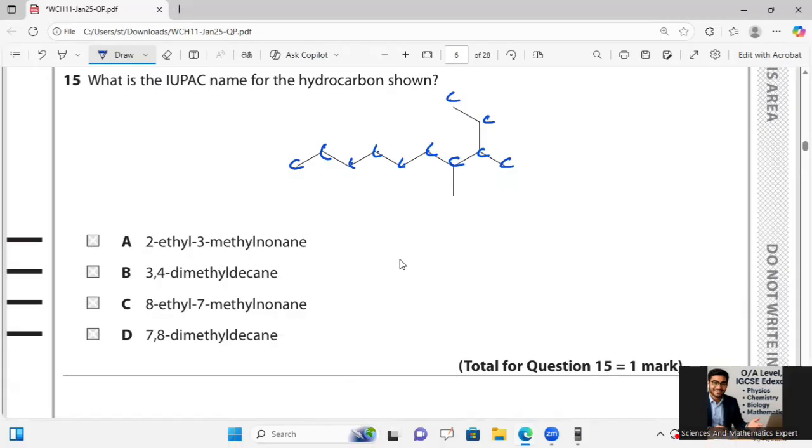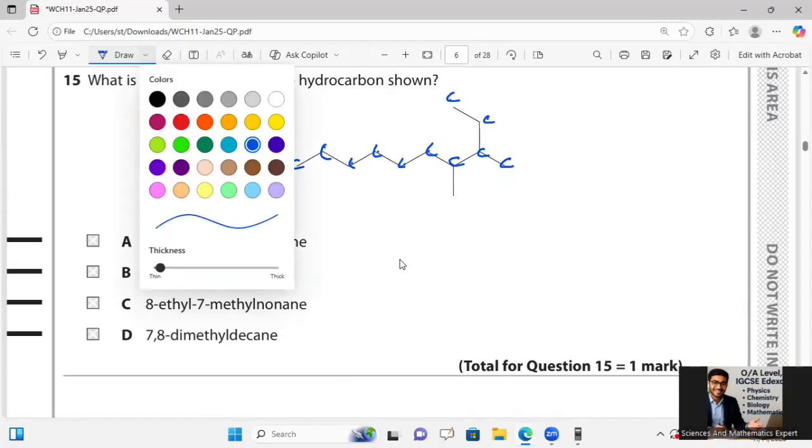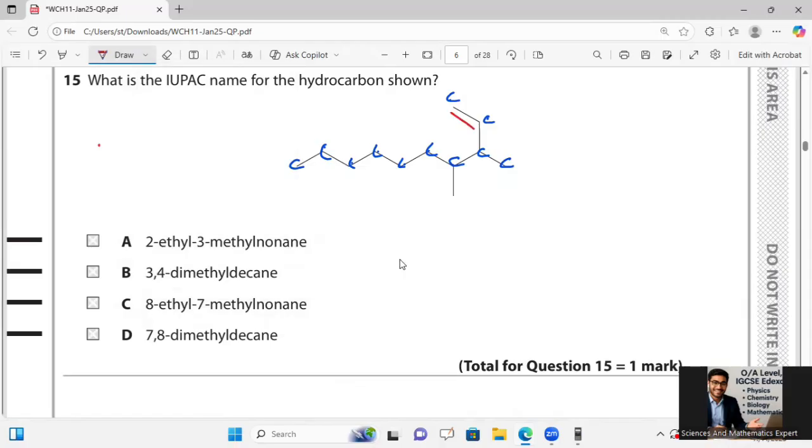So it is a decane as the longest chain which I have taken for this one. And I am taking my chain like this to go over there. For this one, I will say that the numbering of the chain should give the lowest numbers to the methyl groups. Carbon 7 and 8 have the methyl groups over there. So this one has a methyl group and this one has a methyl group. So it is 1, 2, 3, 4, 5, 6, 7, and 8 that have the methyl groups over there.